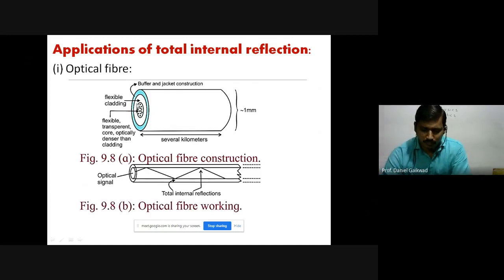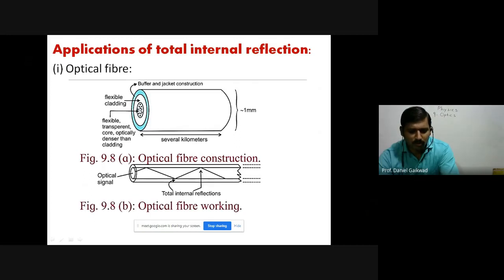That particular fiber is made from two types of glass medium. Now check carefully the diagram here. What is the optical fiber? It consists of a central region surrounded by flexible glass medium.